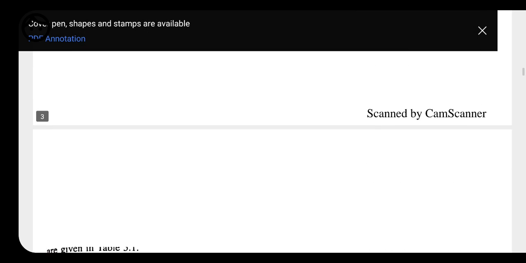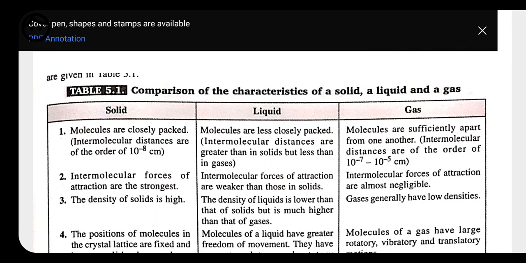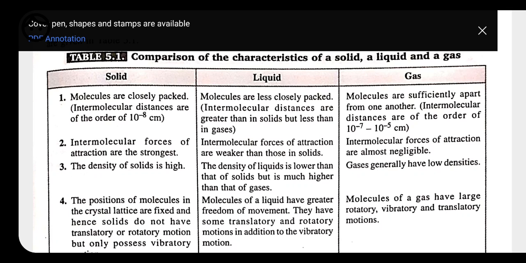Now we will have some of the properties of solid, liquid and gas. Most of these things you already know, but we will compare a few of the properties. Molecules in a solid are closely packed with one another, whereas in a liquid there is a little distance between the molecules, because they are not as closely packed as in a solid. But in gases they have sufficient distance from one another.